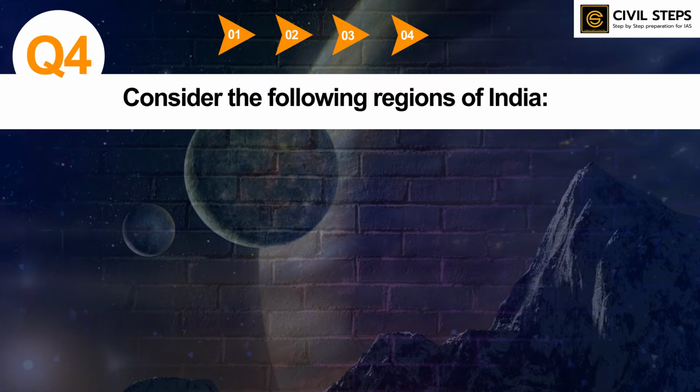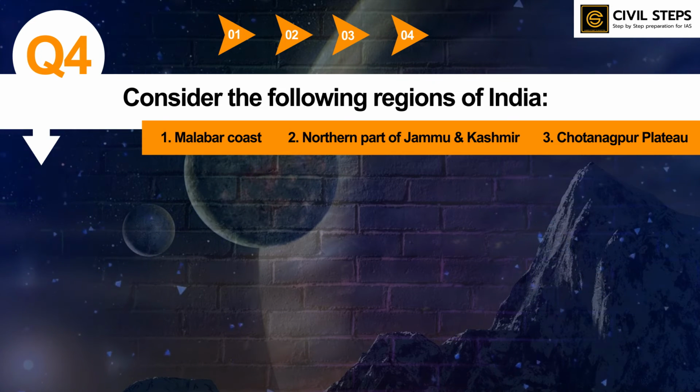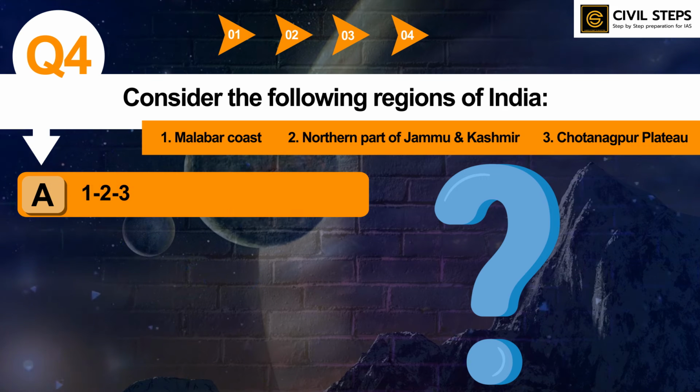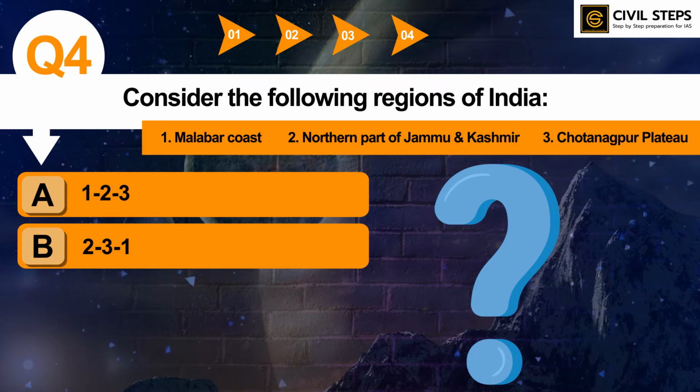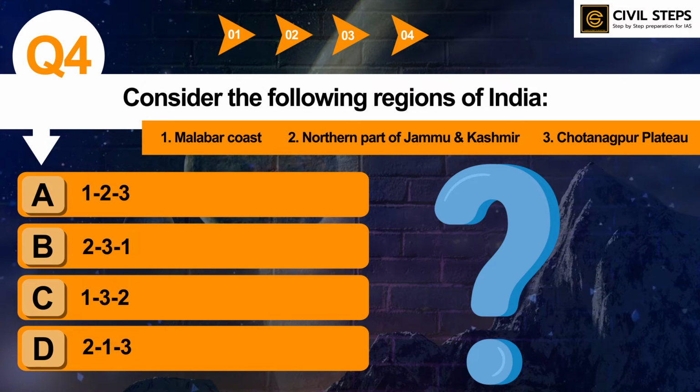Consider the following regions of India. First, Malabar coast. Second, northern part of Jammu and Kashmir. Third, Chota Nagpur plateau. So arrange the above given regions in increasing order of the variability of rainfall. Option A 1, 2, 3, B 2, 3, 1, option C 1 and then 3, then 2, option D 2, then 1 and then 3. So you have to tell the correct answer.